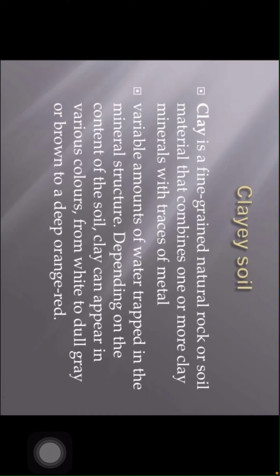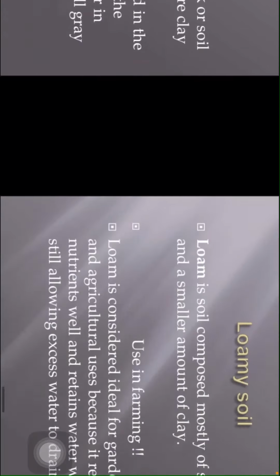Clay soil. Clay is a fine-grained natural rock or soil material that combines one or more clay minerals with traces of metal oxides. It holds variable amounts of water trapped in the mineral structure depending on the content of the soil. Clay can appear in various colors from white to dull grey or brown to a deep orange red.